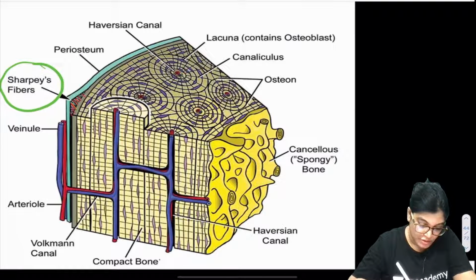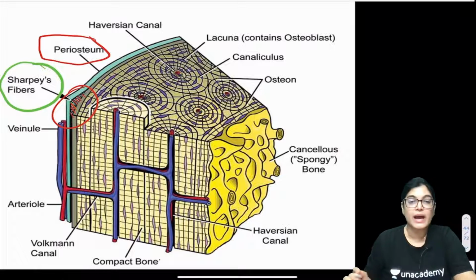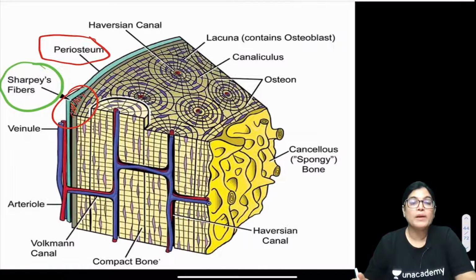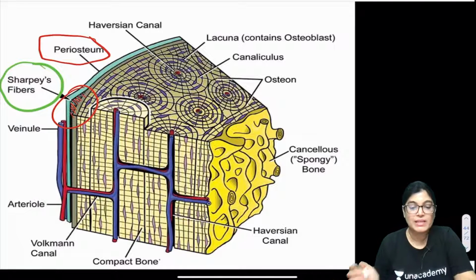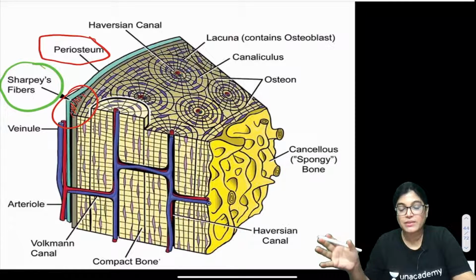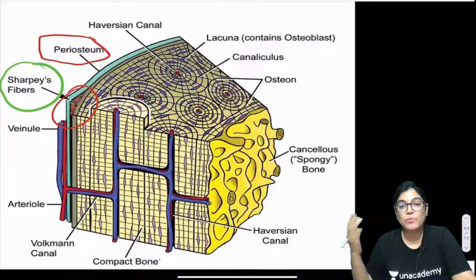These are the Sharpey's fibers, and they are derived from the outer covering of the bone, the periosteum. From the periosteum the fibers are entering. These perforating fibers pierce and go inside the matrix of connective tissue formed of collagen fibers, connecting the bone. It forms a connecting link between the bone interior and the periosteum. So, all of you please note down this point.